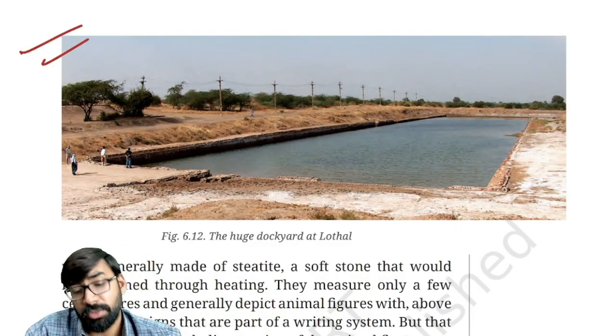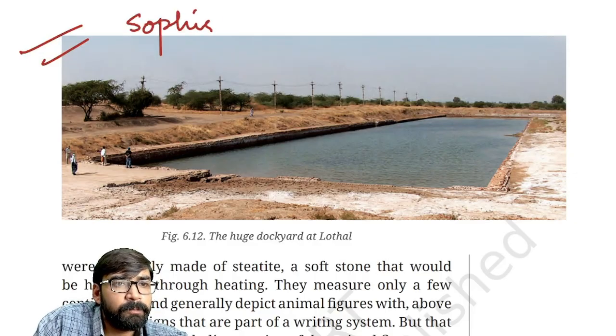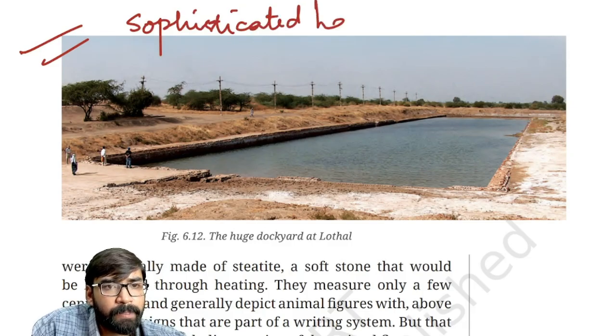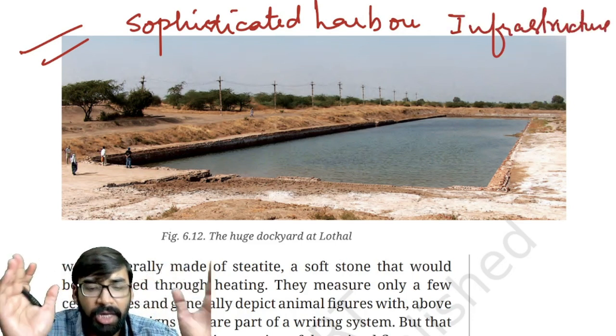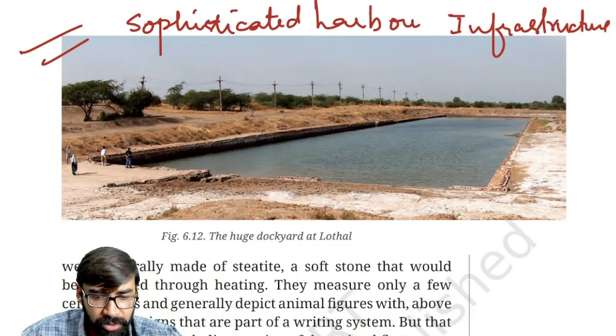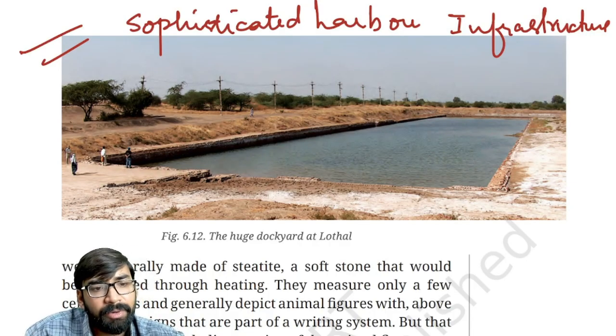Now try to understand, it actually represents sophisticated harbor infrastructure. So it also indicates the evidence of maritime trade.